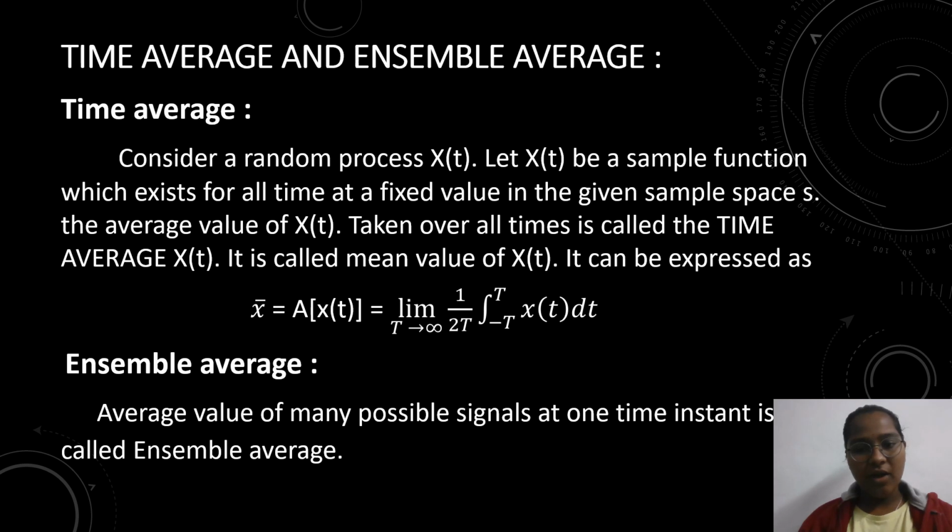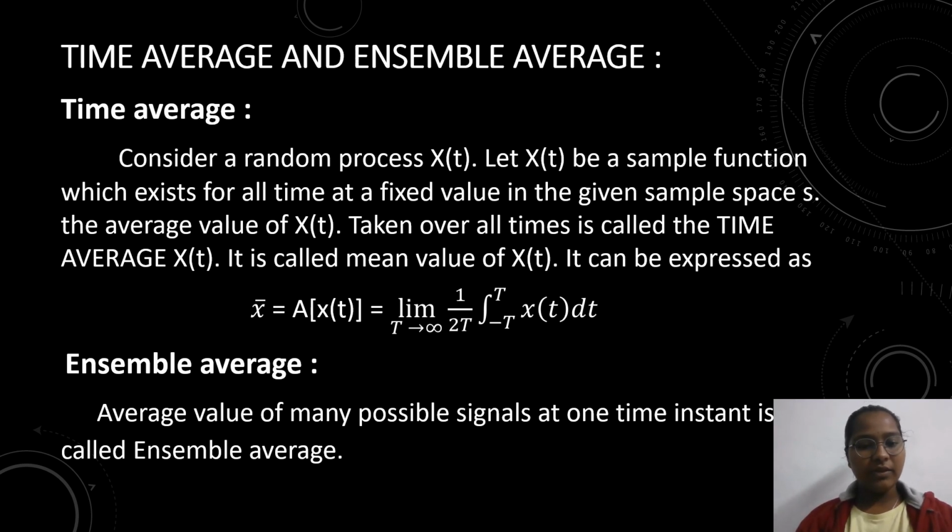It is called the mean value of x of t. It can be expressed as x bar is equal to capital A of x of t, limit T tending to infinity, 1 by 2T, integral minus T to T x of t dt.